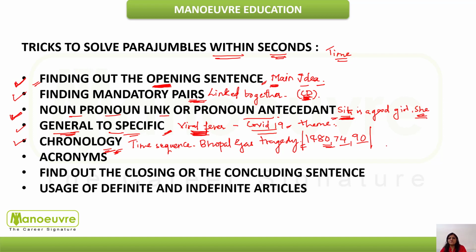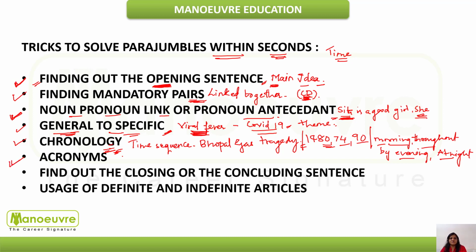Or they can even mention the time of the day, like she gets up in the morning and throughout the day she is busy with these kinds of activities, and by evening or at night. So when these timings are given, again it's a sentence based on chronology, so it becomes very easy for you to crack these kinds of sentences.